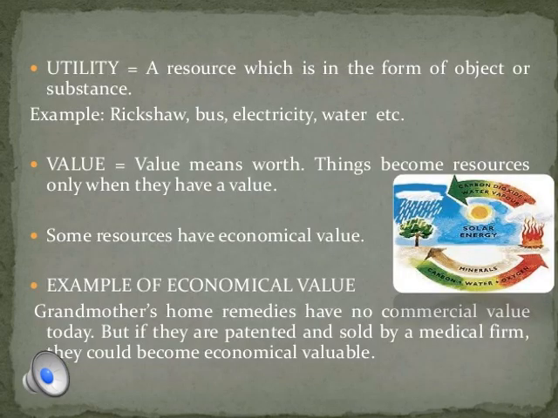So these are certain terms which have been used in your textbook. What is utility or usability? You can say it as utility or usability. Now, what is utility? A resource which is in the form of an object or a substance, like rickshaw, bus, electricity, water, etc., is called utility. Value. Value means worth. Things become resources only when they have a value. So here, the utility and the value.